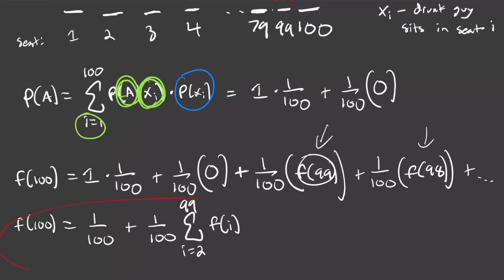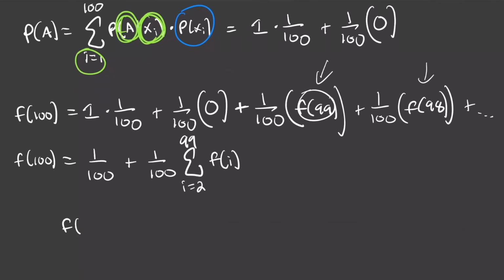Okay, so now we have our equation, but we need to figure out what's going on with this recurrence relation. So how do we start? Well, do you think it's easier to start with i equals 2 or i equals 99, right? Obviously, it's going to be i equals 2. We're going to start from our base case, and let's look at f of 2.